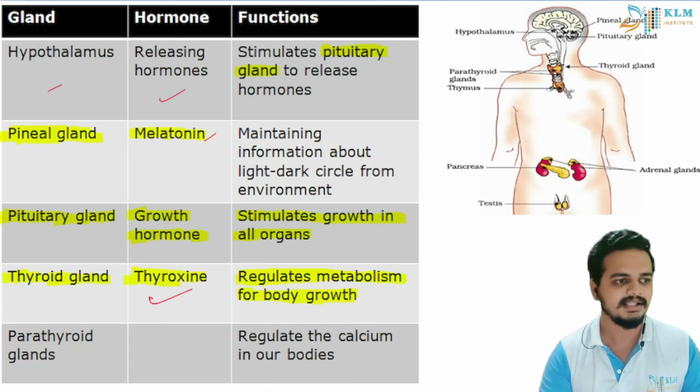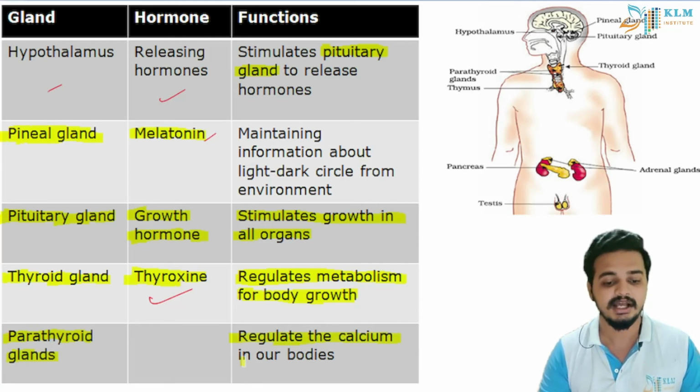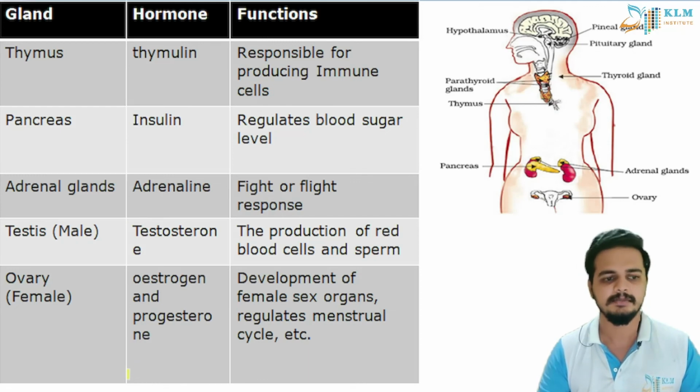So parathyroid glands, they do not have specific hormones as such, but they regulate the calcium in our body. Where is calcium in our body, students? In our bones, in our teeth, in our fingernails. So it regulates the calcium in our body.